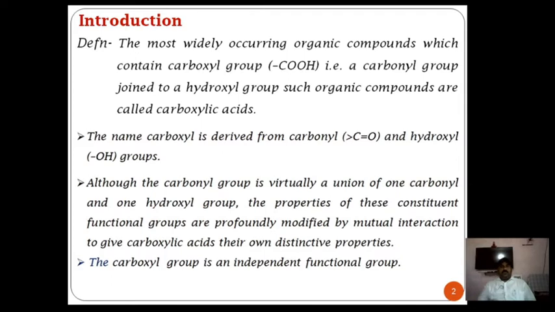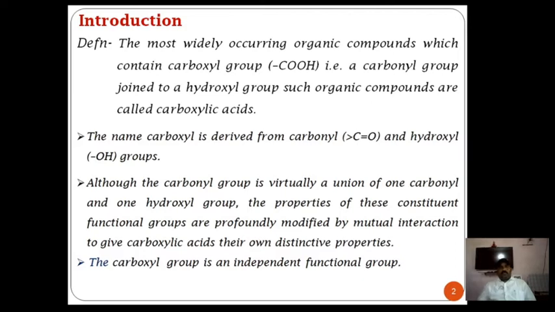Okay, this is the general part. We learned about this in 11th and 12th, but here it is just a general revision about the nomenclature of carboxylic acids. Now the next step is numbering the selected chain of carbon atoms. The carboxylic carbon is always number 1 carbon, so numbering starts from the carboxyl carbon.